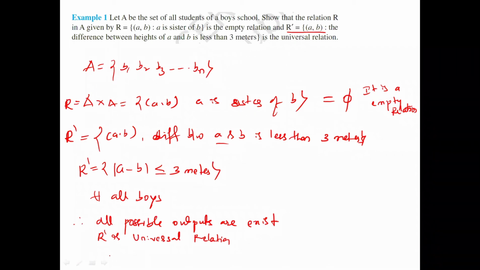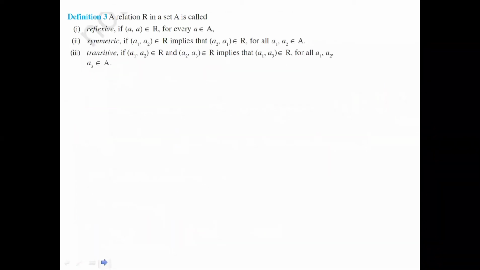Okay, move to the next slide. See the next one. A relation R in a set A is called reflexive. What do you mean by reflexive? First, I have to see this one. A relation R in a set A is called reflexive when, for the condition, A comma A belongs to R for all values of A.